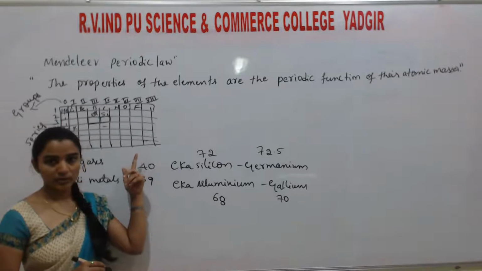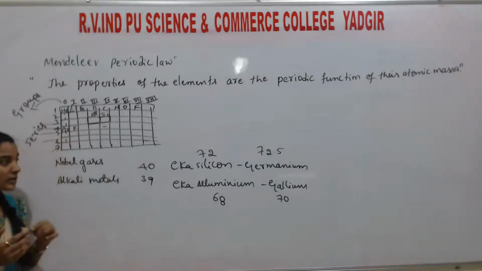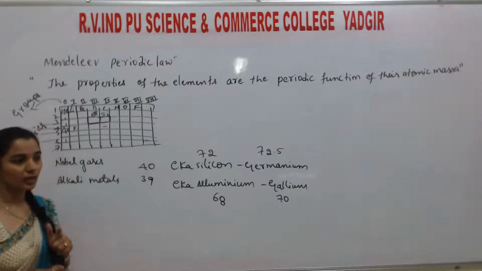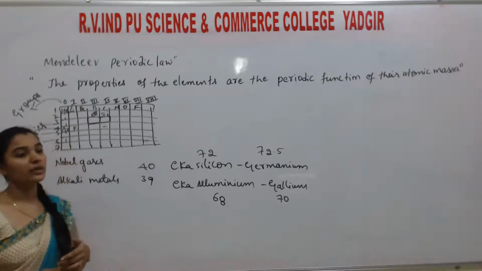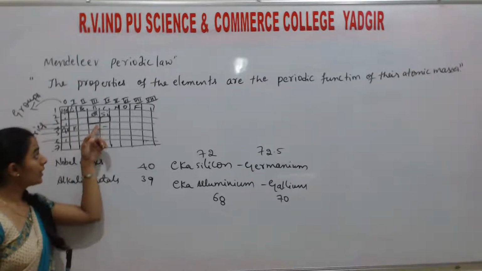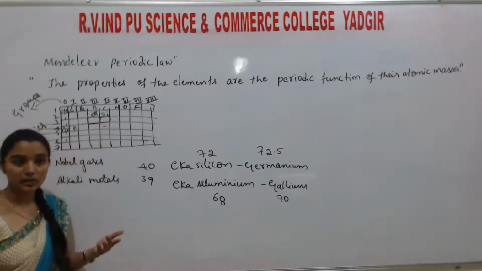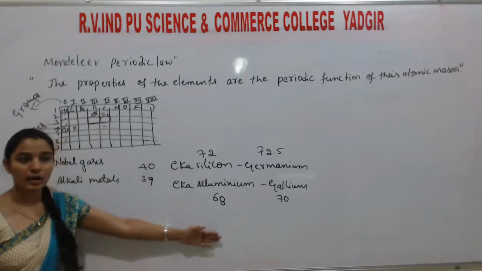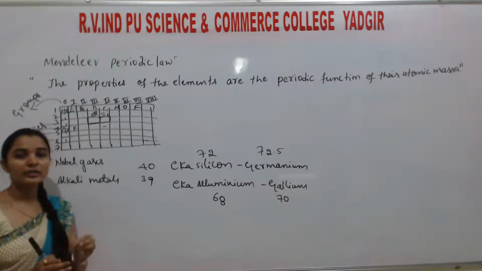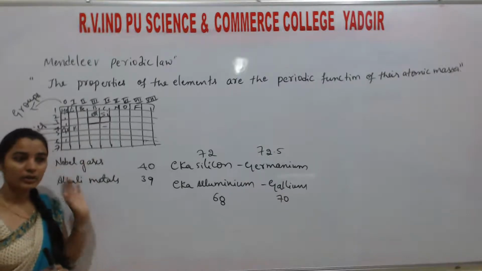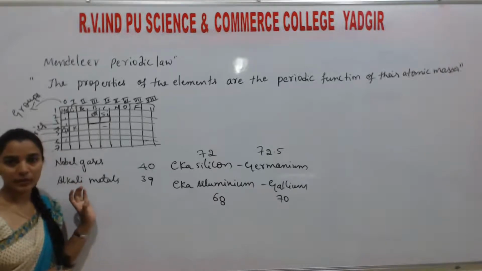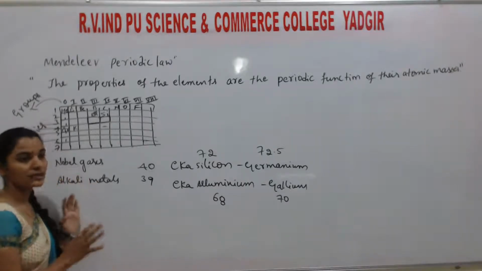You understand? The first thing is he tried to arrange the elements in the increasing order of atomic mass. Next, he tried to arrange the elements based on physical and chemical properties. And he left some spaces for the undiscovered elements like eka silicon and eka aluminium. So this periodic table clearly gives an elaborate idea about the classification of elements, and it is the most justified answer he gave. That's why this theory is accepted.